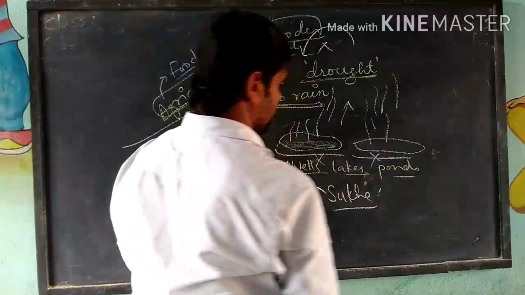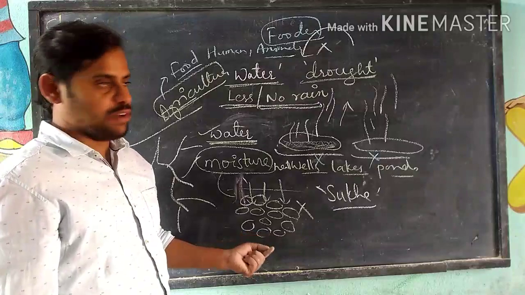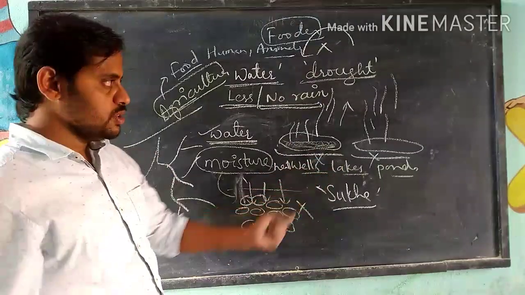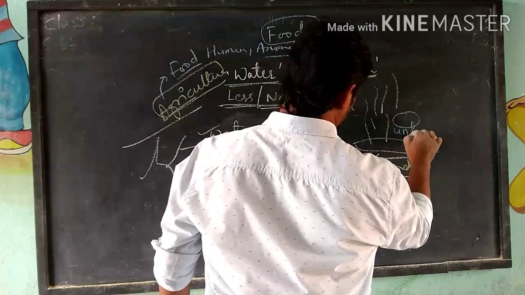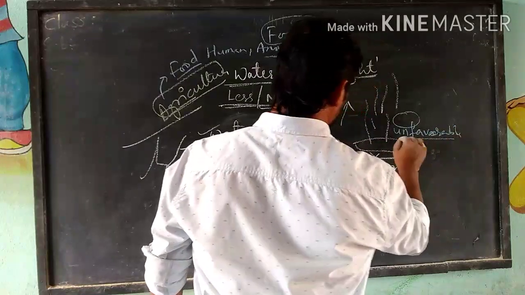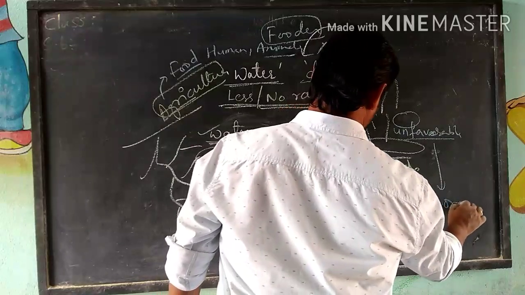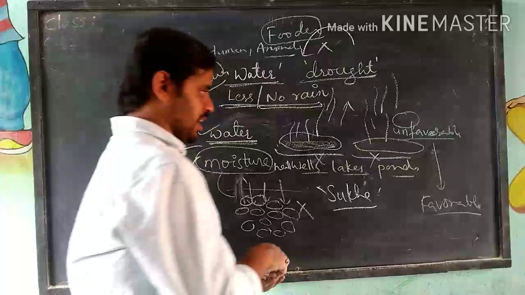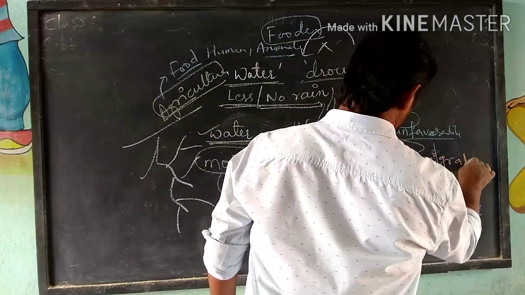They die. Right? So, in this bad condition, we have to move from bad weather condition to good condition. Right? So, moving from unfavorable condition to favorable condition, good condition. Unfavorable condition to favorable condition is called migration. What we call as migration.